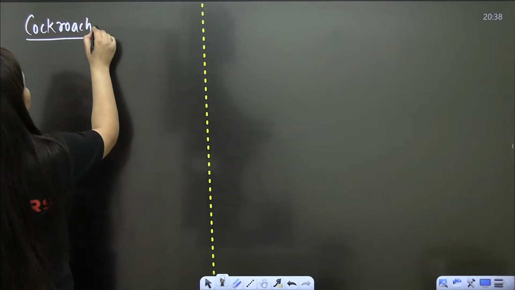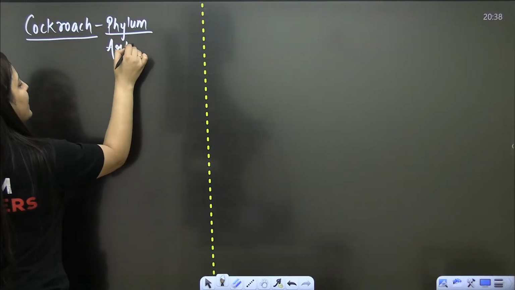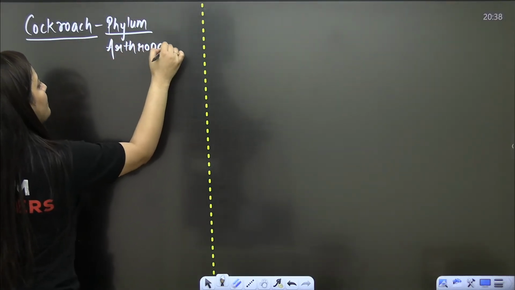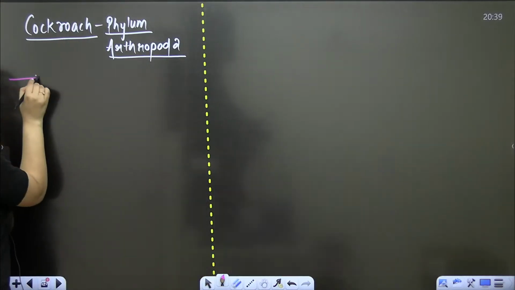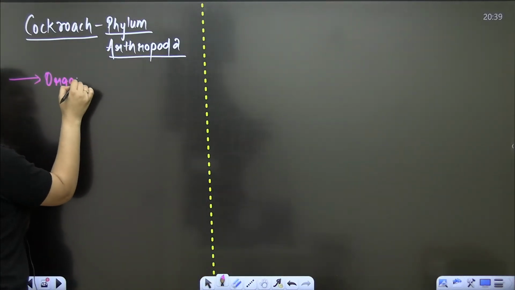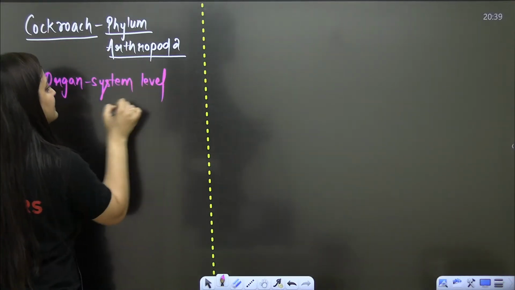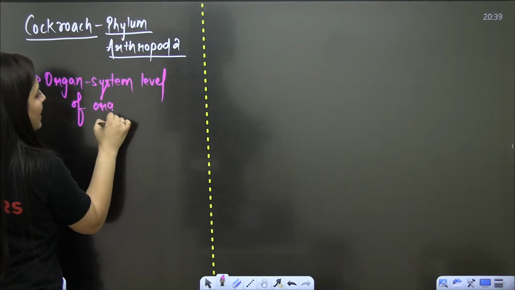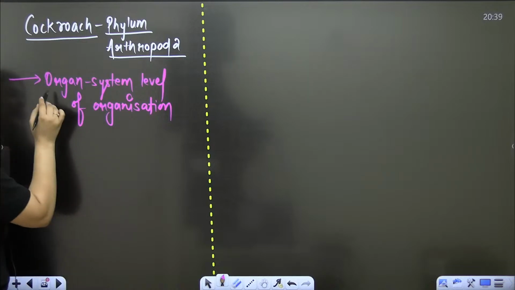So as I said, Mr. Cockroach belongs to phylum Arthropoda. Arthropoda means jointed appendages. When we talk about this phylum, we know one thing: organ system level of organization is there. Yes or no, guys? Organ system level of organization is there.